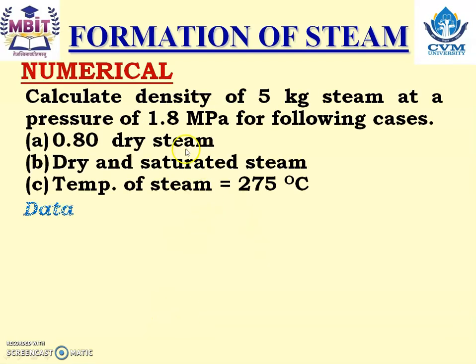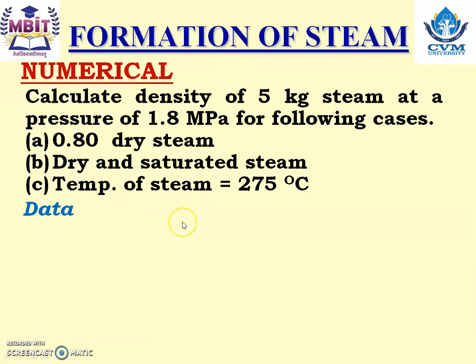Let us study the numerical on density of steam. Calculate density of 5 kilogram of steam at a pressure of 1.8 megapascal for following cases. Case A, 0.80 dry steam; case B, dry and saturated steam; and the third one, temperature of steam is 275 degrees Celsius.